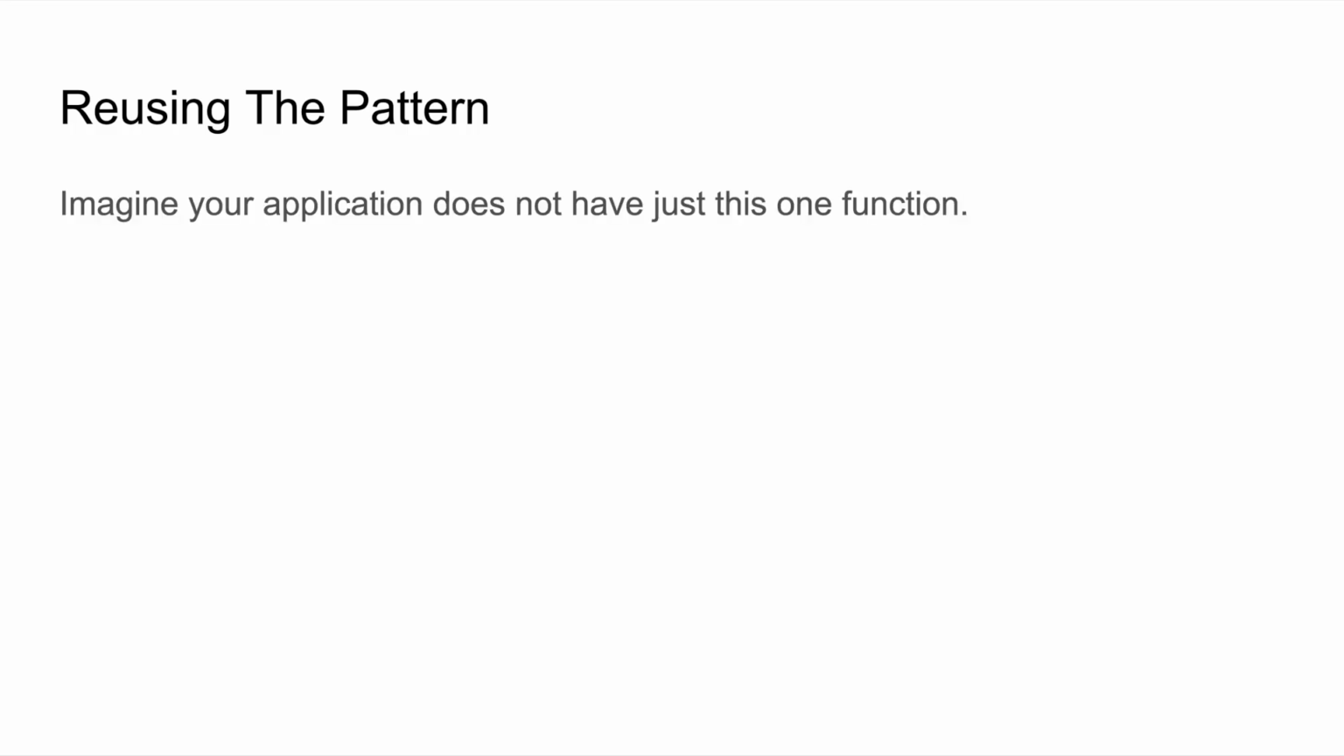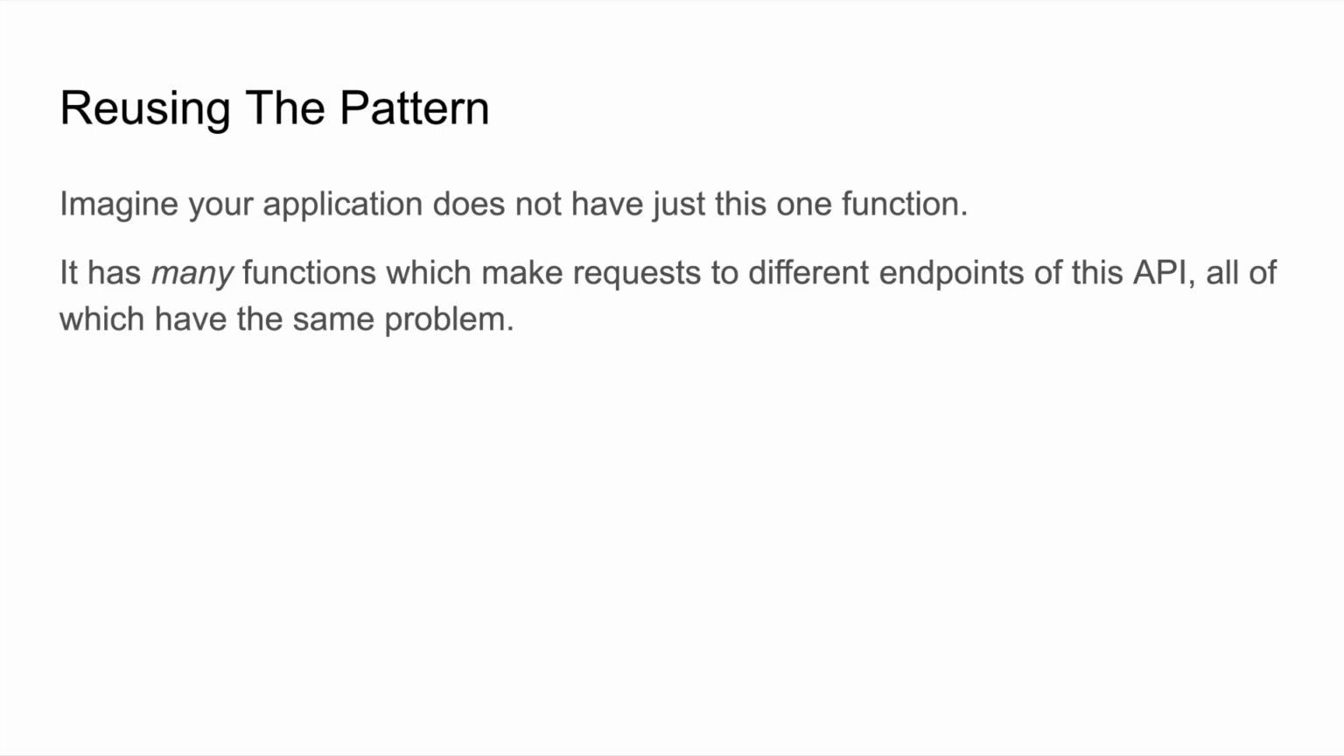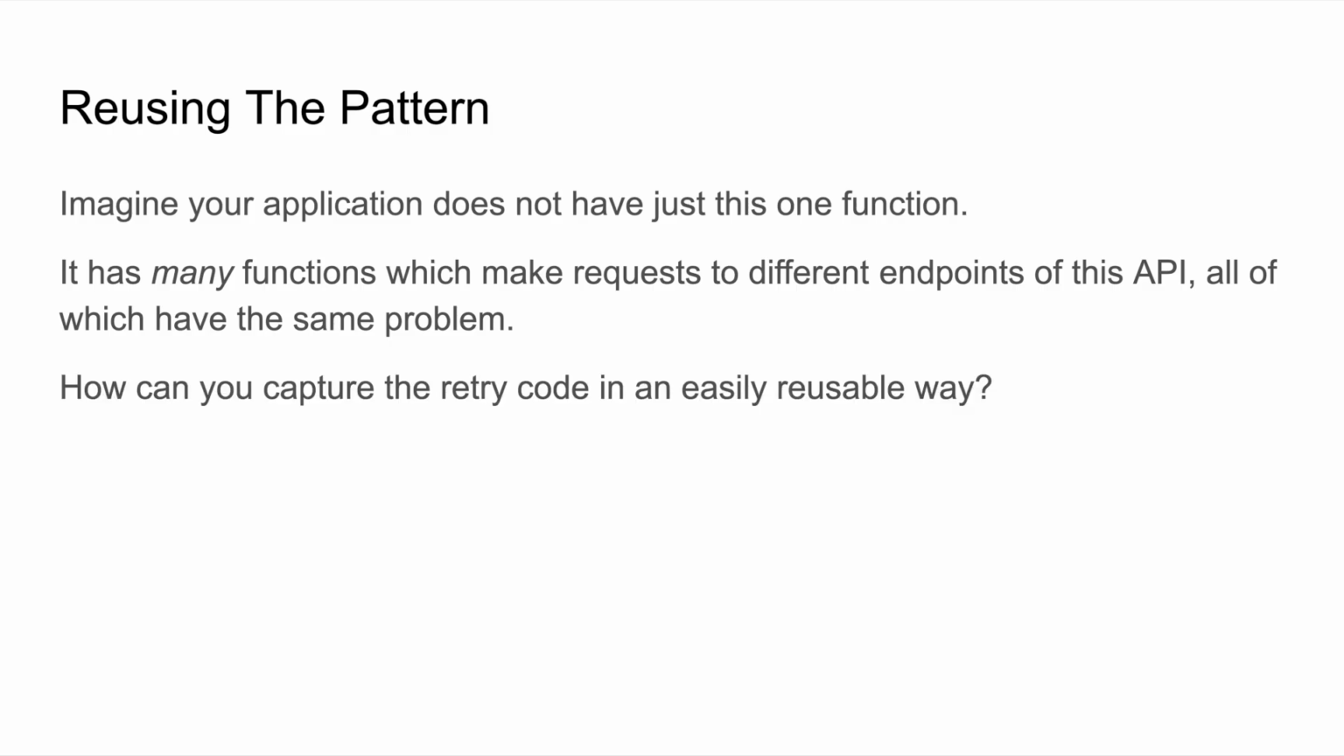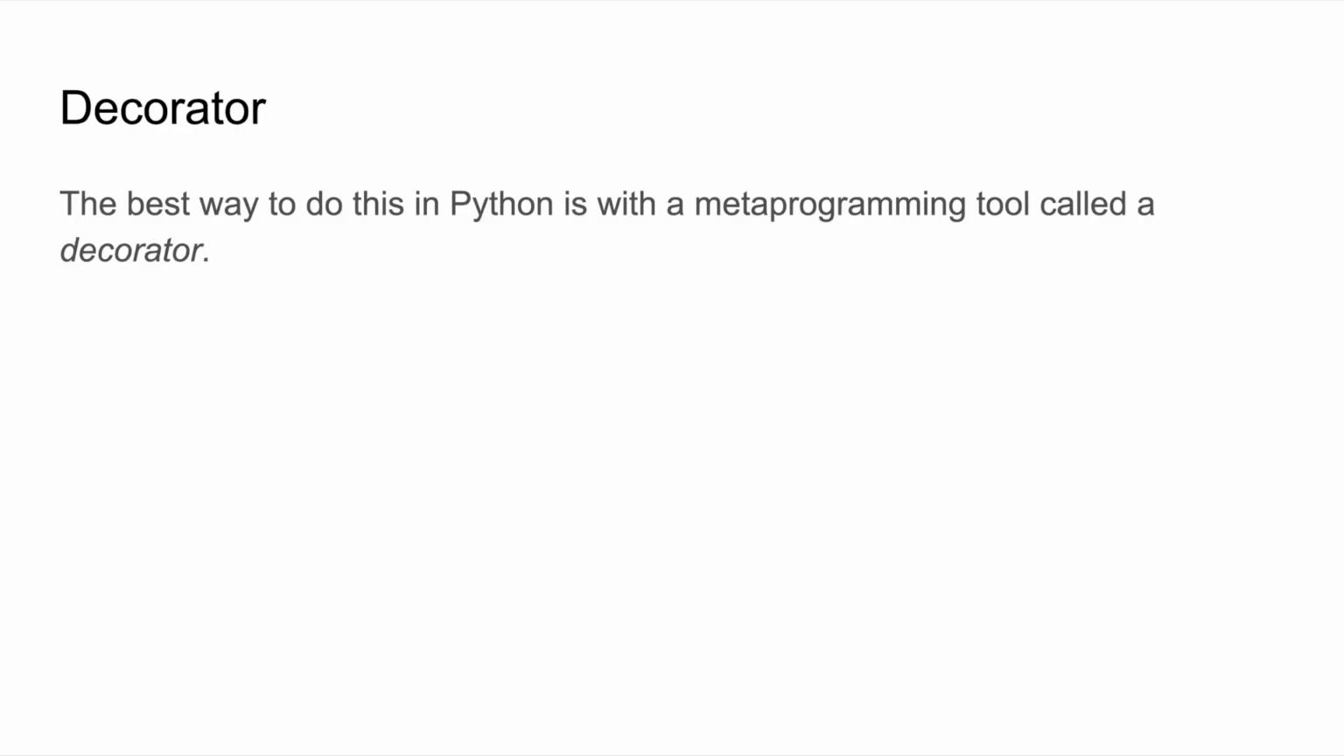Imagine your application does not have just this one function that's affected by this issue. Imagine it has many functions which make requests to different endpoints of this API, all of which have the same problem. How can you capture the retry code in an easily reusable way? The best way to do this in Python is with a metaprogramming tool called a decorator. The code for it looks like this.